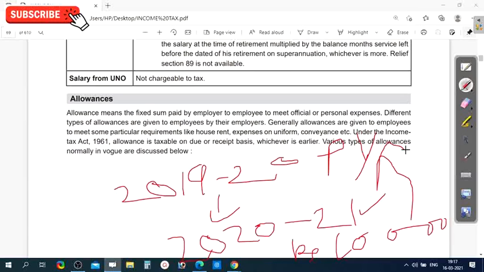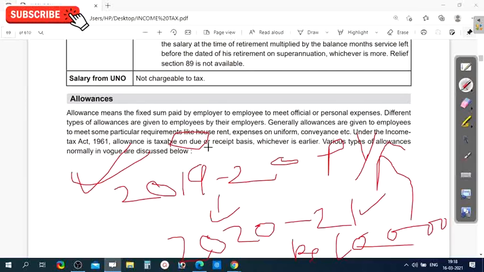According to the Income Tax Act 1961, you have to pay the tax on this 10,000 for the year to which it belongs, that is 2019-20. This allowance belongs to 2019-20, but you received it in 2021. So you have to pay tax in 2019-20, and that is called the due basis.